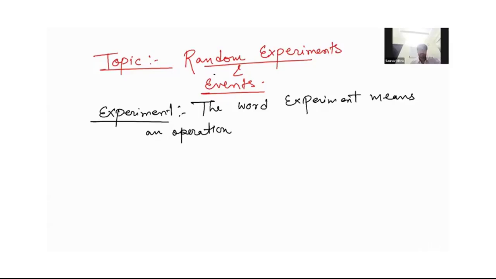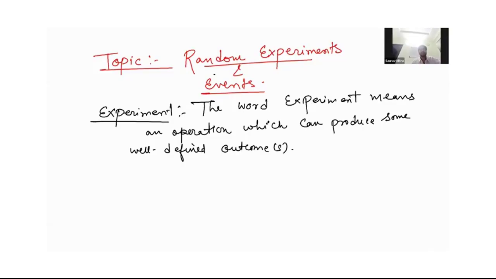The word experiment means an operation which can produce some well-defined outcomes. We will decode every term, which are going to be very important for this chapter and are always being used. So outcomes: an experiment can produce some well-defined outcomes.